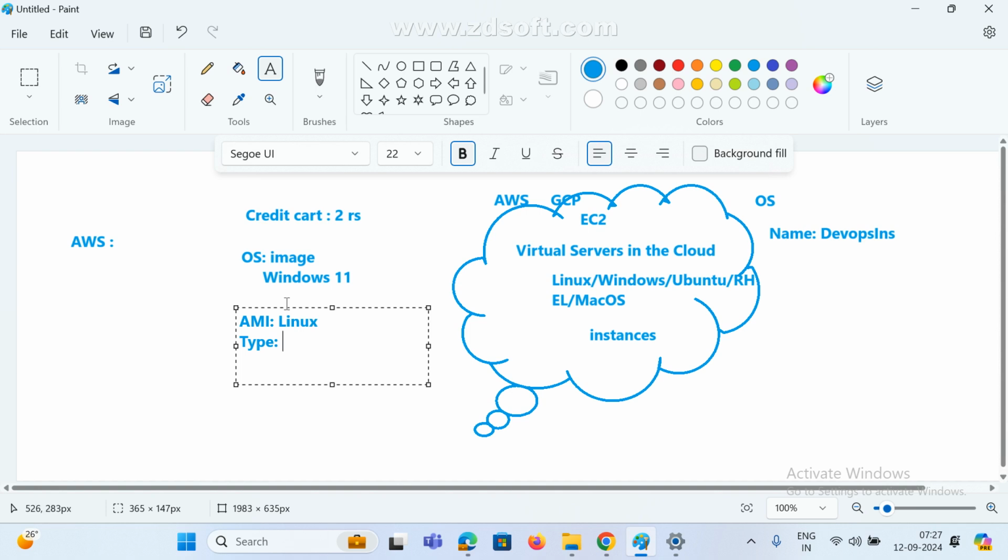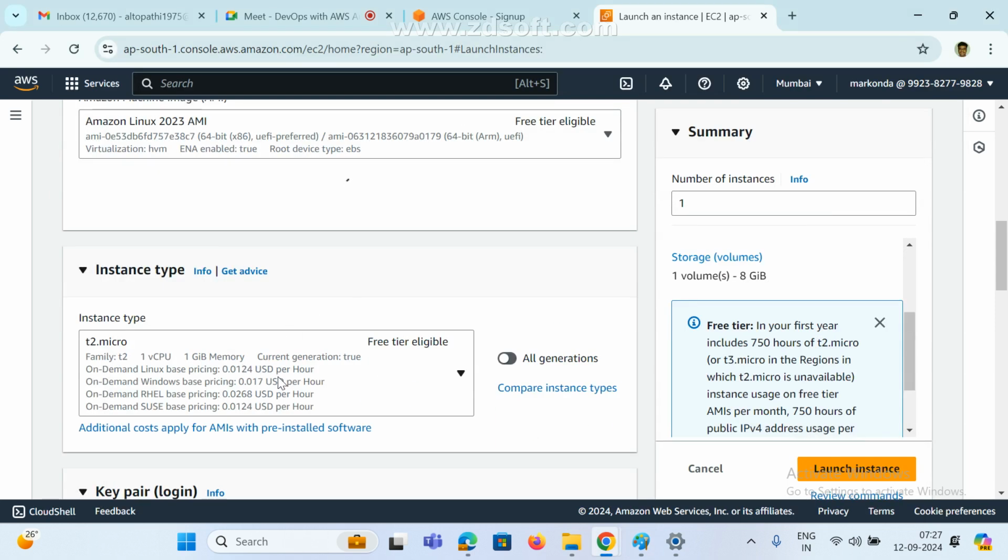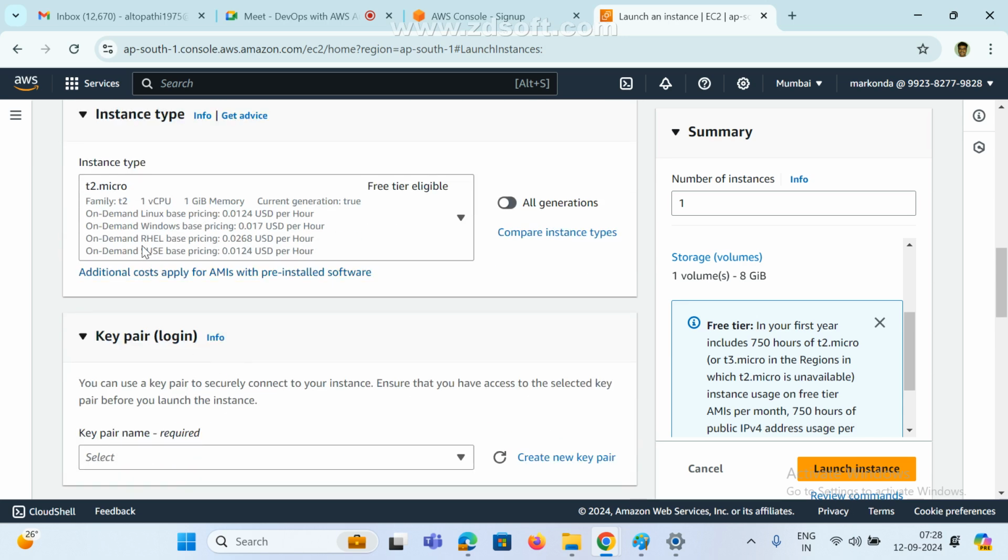In interviews, many people ask which instance type you are using. Don't say T2 micro, T2 nano, or small in an interview. For practice purposes, we mostly use micro, small, and medium. But in real time, we never use these. If you want to deploy any application, we are not going to use these. This is very small. See here, the instance type: 1 CPU, 1 GB memory.